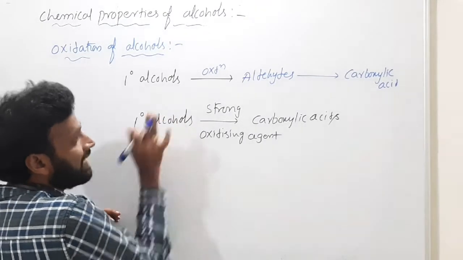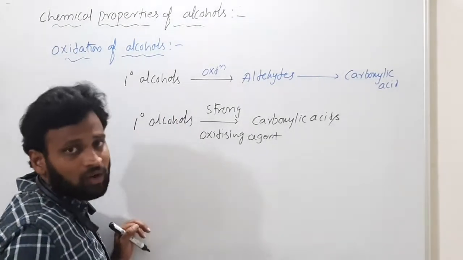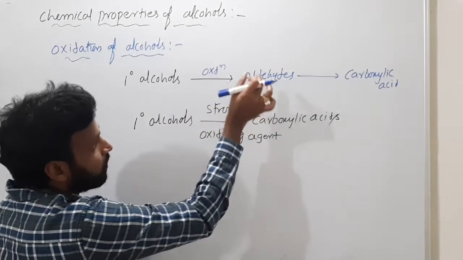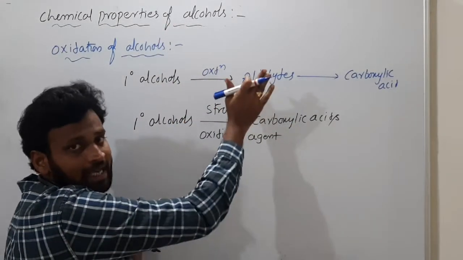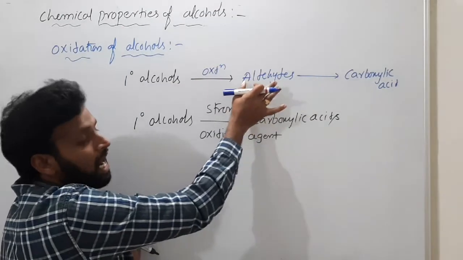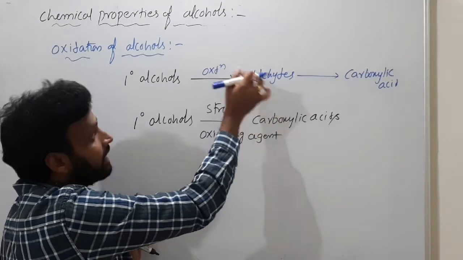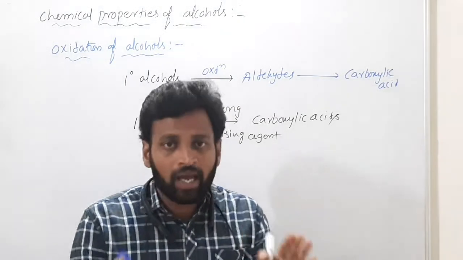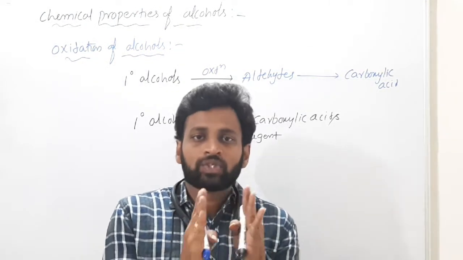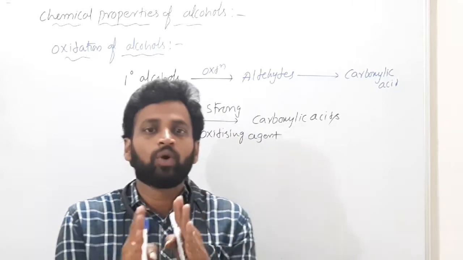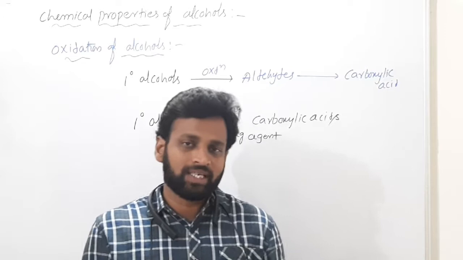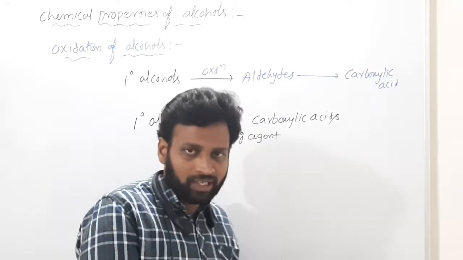If I use a mild, weak oxidizing agent, then primary alcohol converts into aldehydes only. The reaction will stop after formation of aldehyde if I use a mild oxidizing agent. Don't worry, I will give you who are the strong oxidizing agents and who are the weak, that is mild, oxidizing agents. One list I will give you.